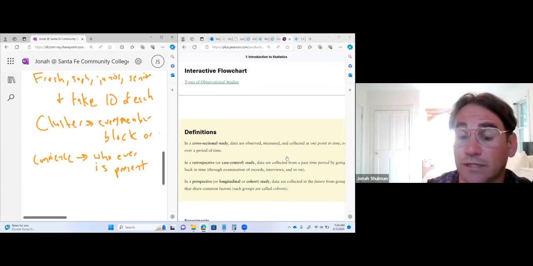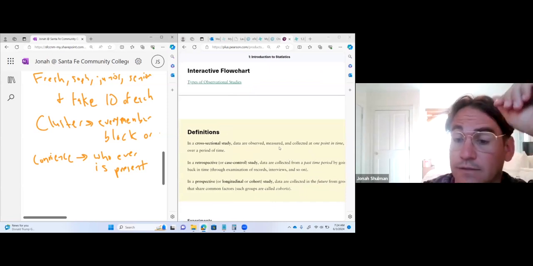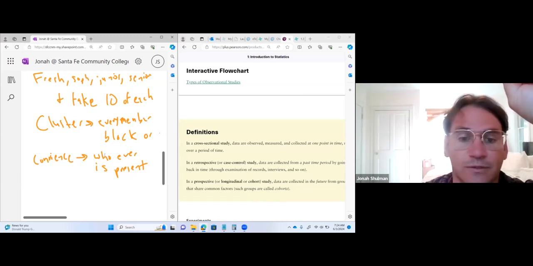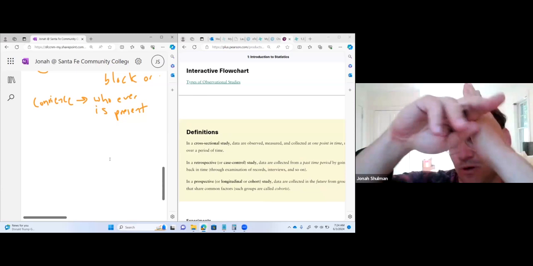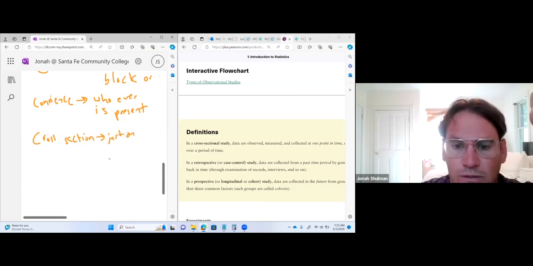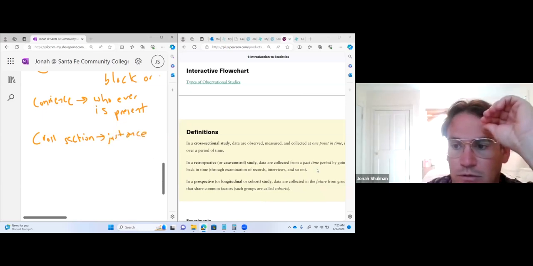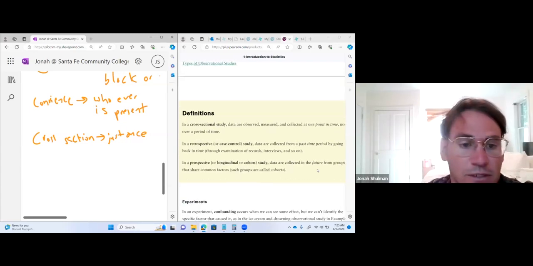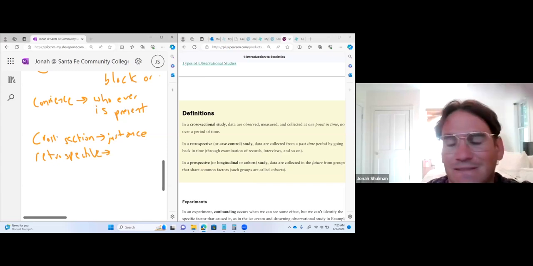All right, so now we have some more types of studies. A cross-sectional study: data is observed, measured, and collected at just one point in time. You can think about it like the cross section, where everything meets. You think about it just once. Retrospective is everything in the past. You're going backwards looking at records. Think retro, like past. Things already happened, so it's a past-based observational study.